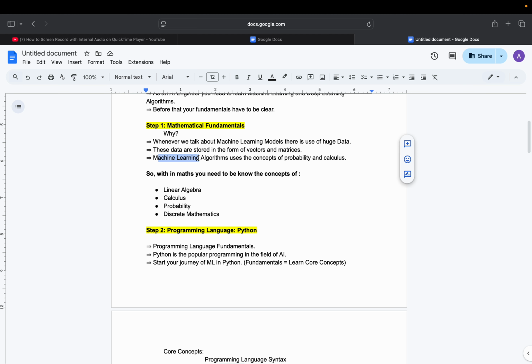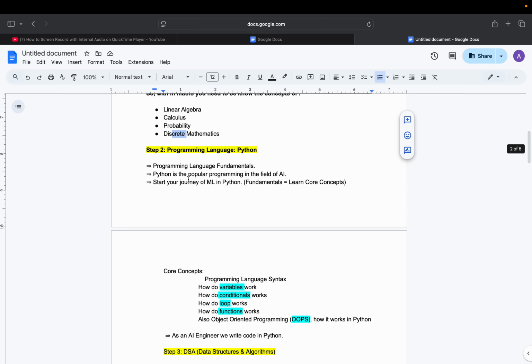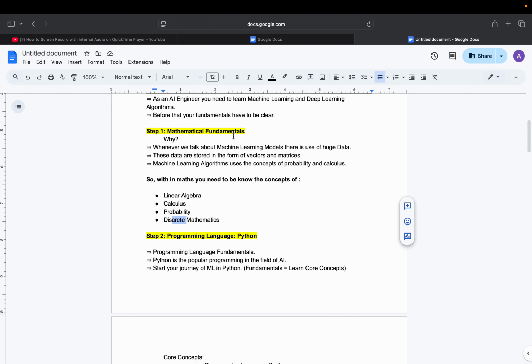Machine learning uses algorithms that use the concepts of probability and calculus. So you also need to know something about calculus and probability, because those are the main core fundamental mathematics that you need in AI engineering. Within mathematics, you also need to know some concepts related to linear algebra, calculus, probability, and discrete mathematics. Okay, step one is knowing the fundamentals of mathematics.